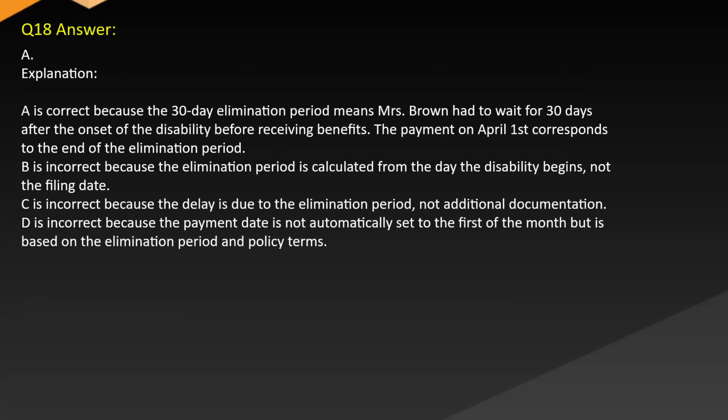Answer A. Explanation: A is correct because the 30-day elimination period means Mrs. Brown had to wait for 30 days after the onset of the disability before receiving benefits. The payment on April 1st corresponds to the end of the elimination period. B is incorrect because the elimination period is calculated from the day the disability begins, not the filing date. C is incorrect because the delay is due to the elimination period, not additional documentation. D is incorrect because the payment date is not automatically set to the first of the month, but is based on the elimination period and policy terms.